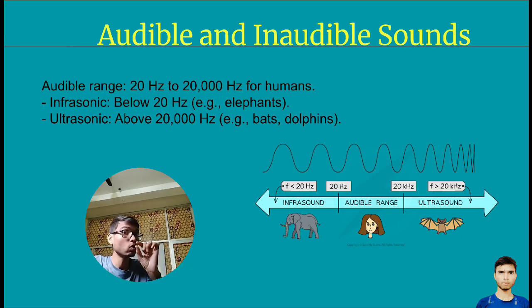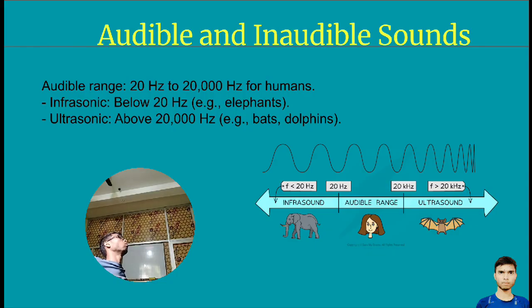If sound is more than 20,000 hertz, then your ear can get damaged. This is the answer to your first question.